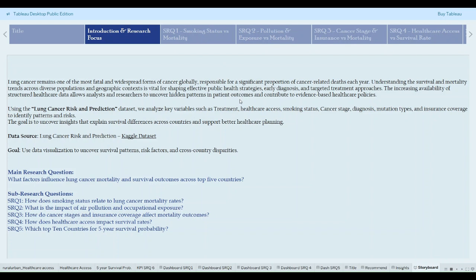In this research, I explored the factors influencing lung cancer mortality and survival across the top 5 countries. We dive into 5 sub-questions examining the impact of smoking, environmental exposure, cancer stages and insurance, healthcare access, and survival rates across nations. Let's explore what the data reveals.